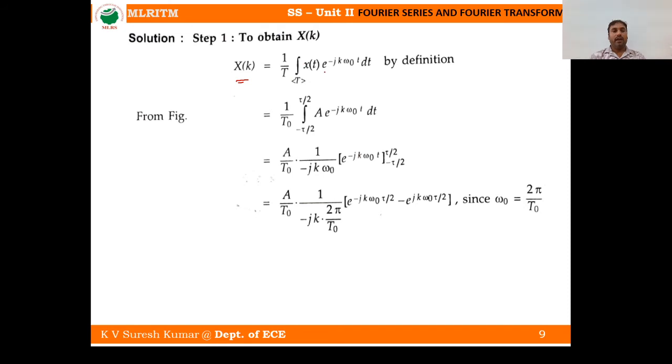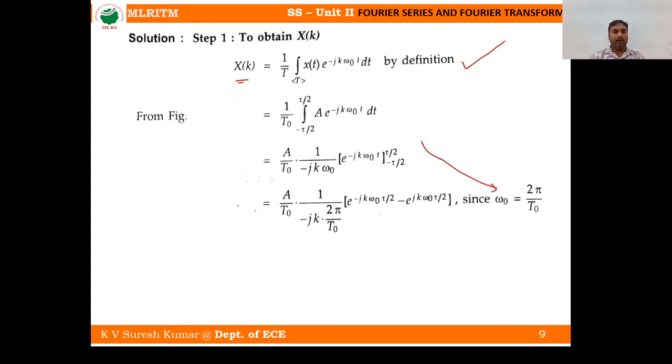By the definition, x of k is 1 by T times the integral over time period T of x of t e power minus jk omega naught t dt. So from this figure, what is T? T naught is the time period, x of t is A, and omega naught is omega naught. So we can get omega naught here also, right?